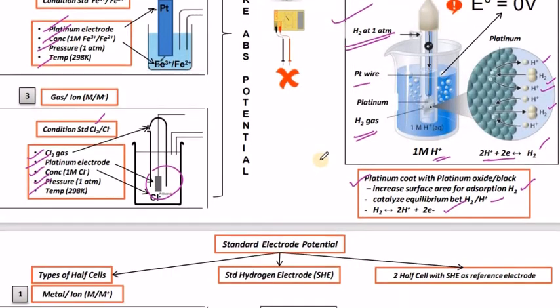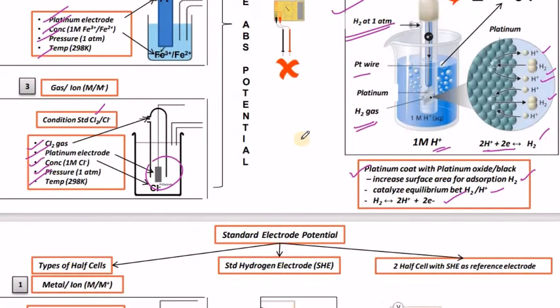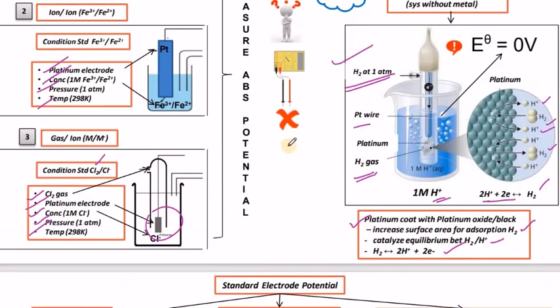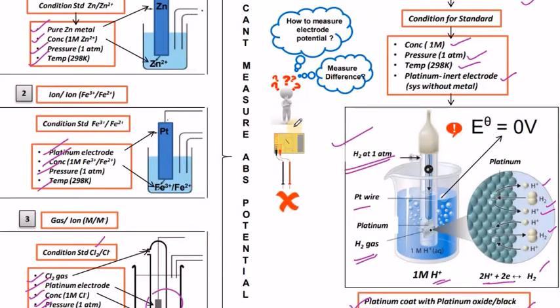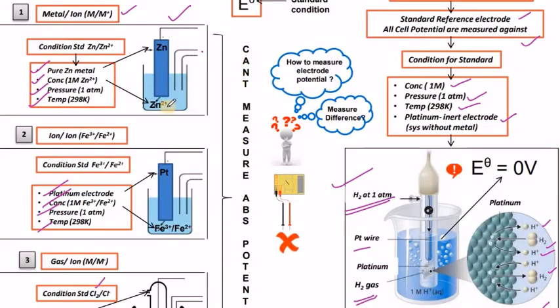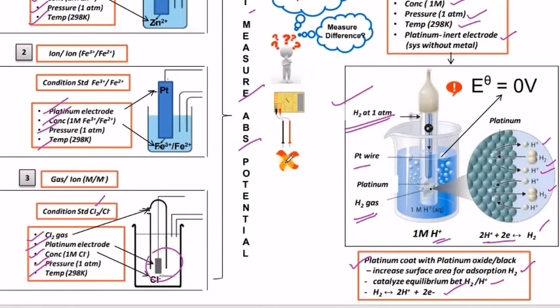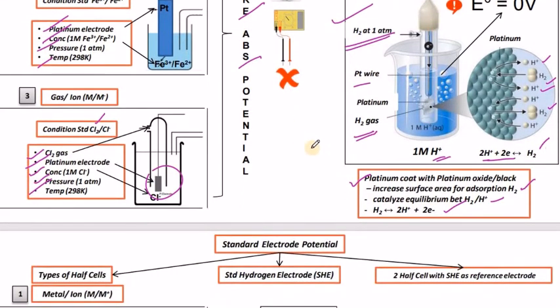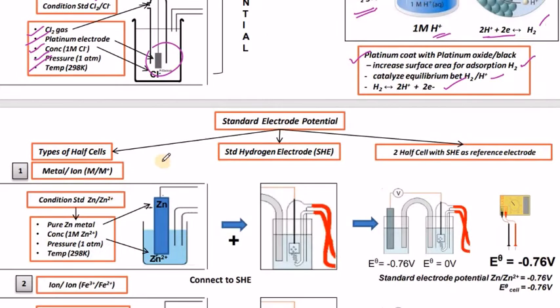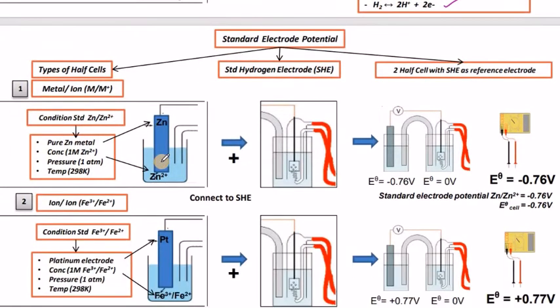So now we can observe how the standard electrode potential is useful to find the absolute potential. These are actually single electrodes. If you take them alone, you can't measure the absolute potential, but we can measure it using this reference electrode, the hydrogen electrode, connected with the corresponding half cells which are required.